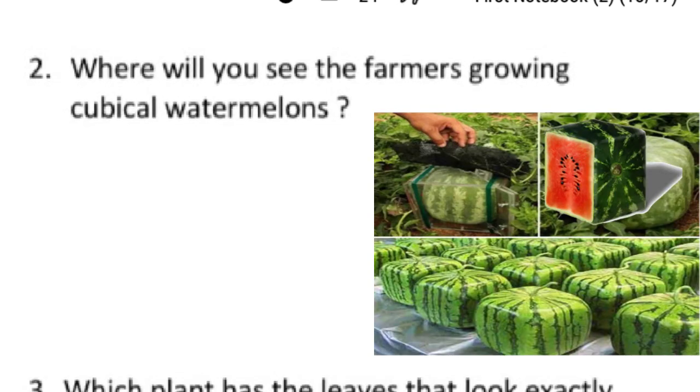Where will you see the farmers growing cubical watermelons? As you can see in the picture, these watermelons are cubical in shape. The answer is Japan. In Japan, farmers grow this cubical watermelon. These square watermelons are the product of some meticulous growing technique. They were created to easily fit into a fridge over 40 years ago in Japan. But now they are sold as decorations because of their signature shape.